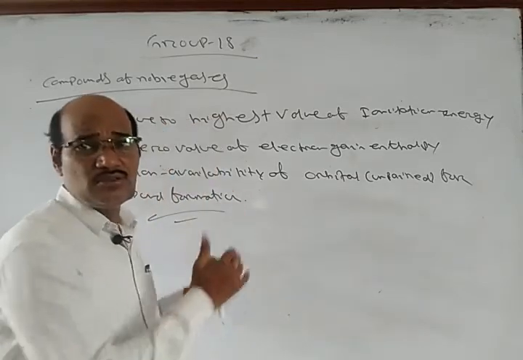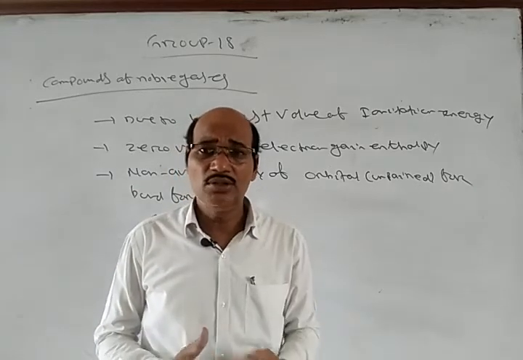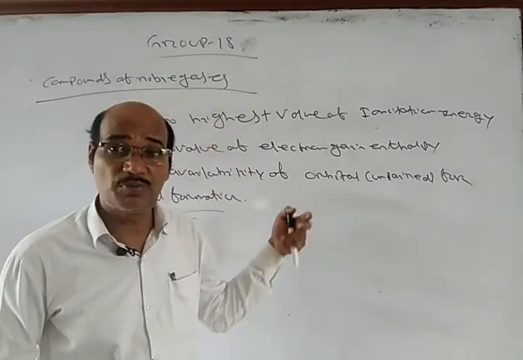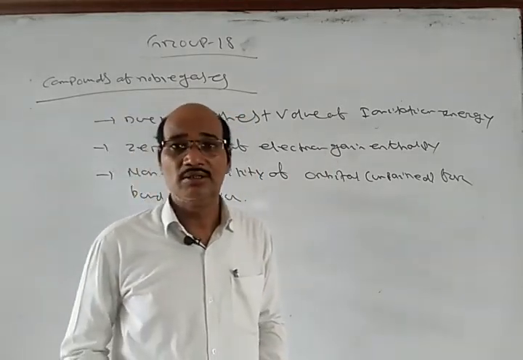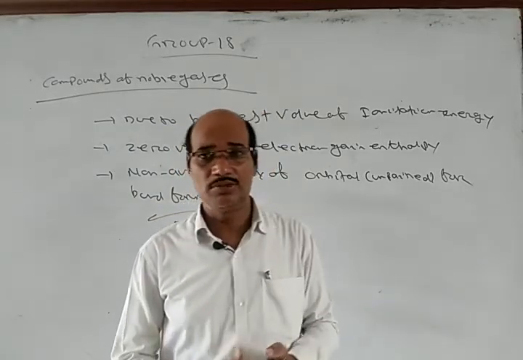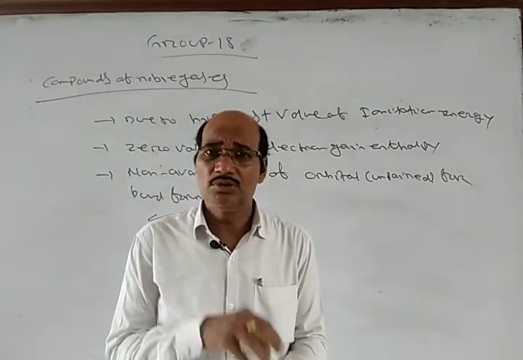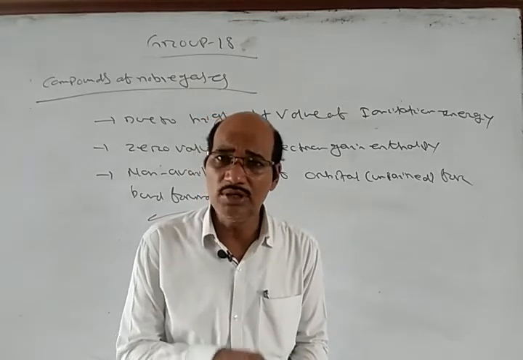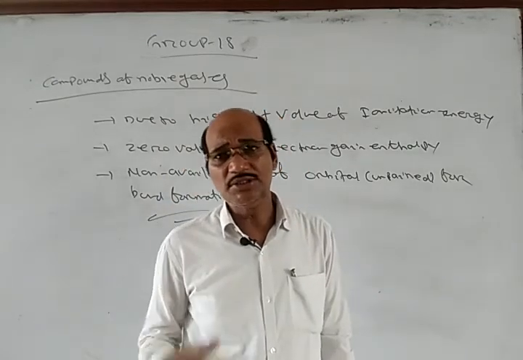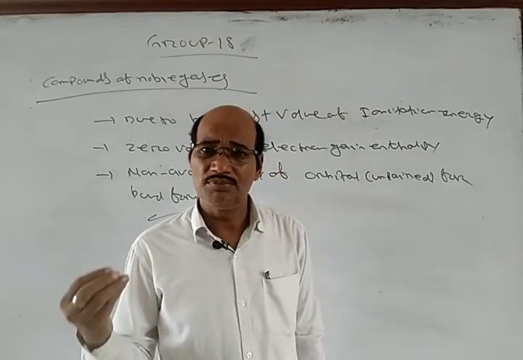Because of these things, scientists did not try to discover compounds of these elements, whether they form compounds or not. However, Bartlett accidentally prepared a compound of xenon, XePtF6. Then after that some few compounds of xenon with fluorine or oxygen were discovered. Normally, due to the high electronegativity of fluorine and oxygen, xenon can form compounds with them.